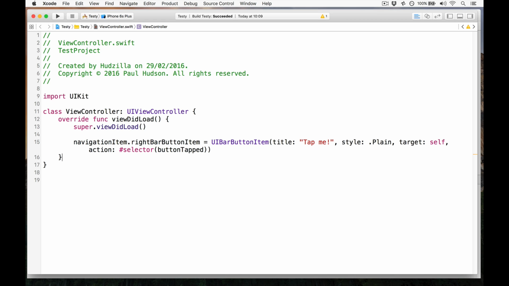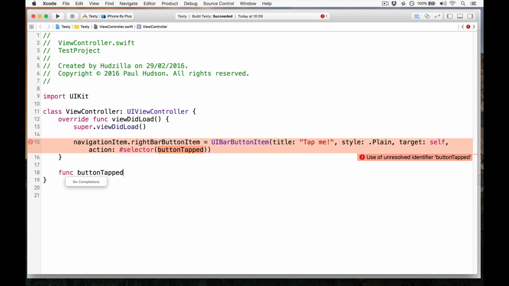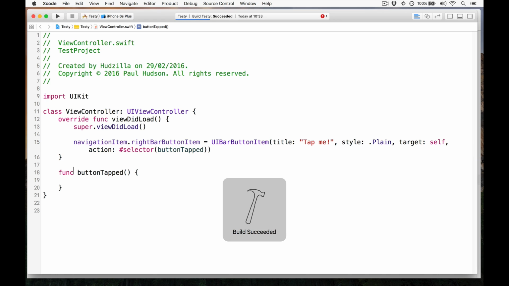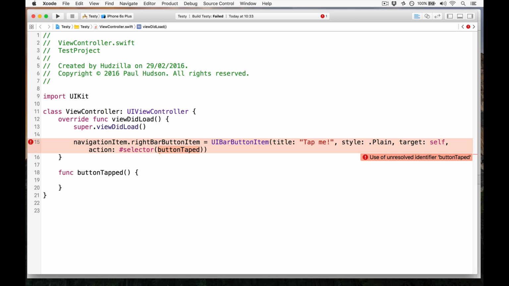No more quotes required. That is a new way of writing it, and immediately we get a compile error. This will not build anymore because it cannot find buttonTapped. You must write func buttonTapped first, and now it will compile correctly. So it's a huge improvement. If you make a typo here, buttonTaped, whatever, it will no longer build, as opposed to a string which could contain who knows what. Big improvement. Another whole type of bugs gone away in Swift 2.2.